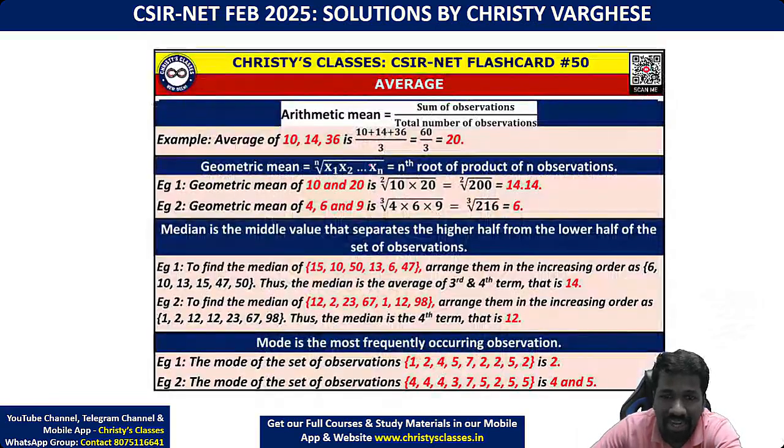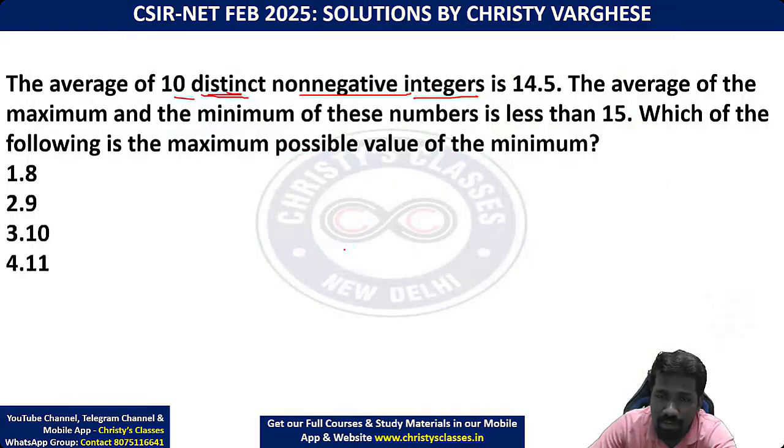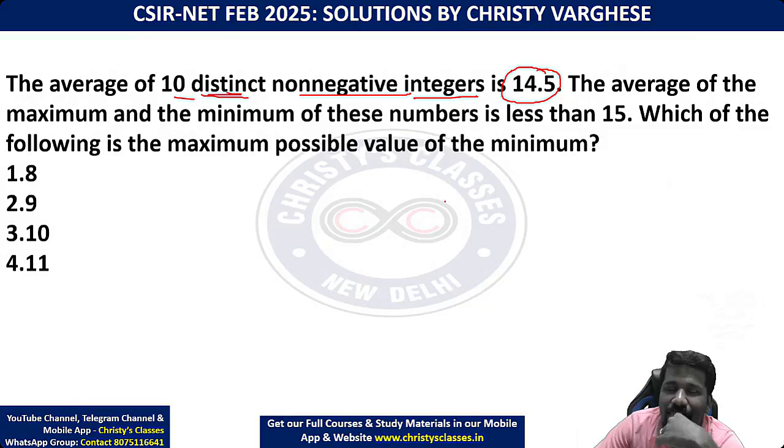So here the idea, what is arithmetic mean? Sum of observations divided by the number of observations. There's a property that if the given data is an arithmetic progression, mean and median are equal. Mean and median are equal. That in the average chapter or elementary statistics lecture, I will be discussing more about it. So when I see 14.5 is the average, I am first trying to make an arithmetic progression and trying to create 14.5 as the middle value. So 10 observations are there.